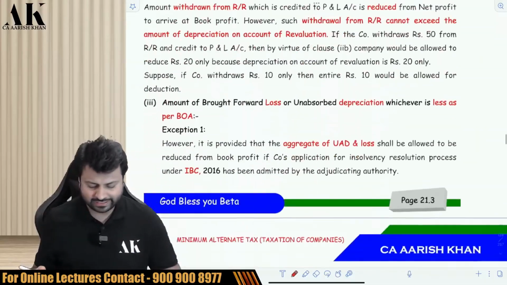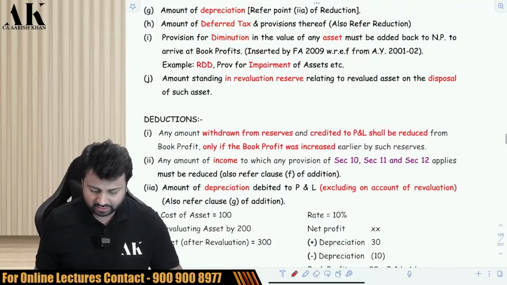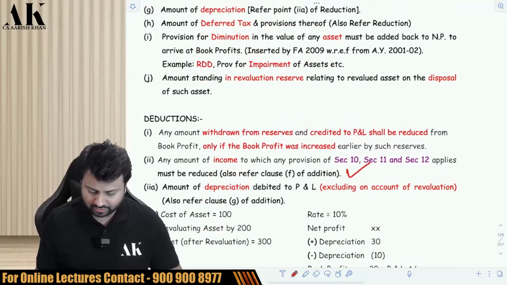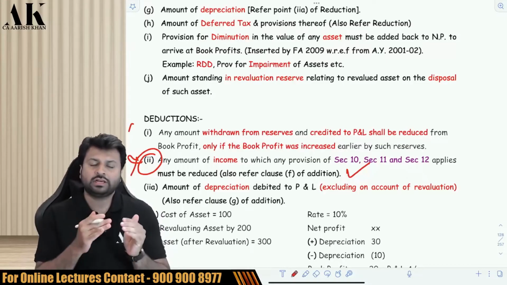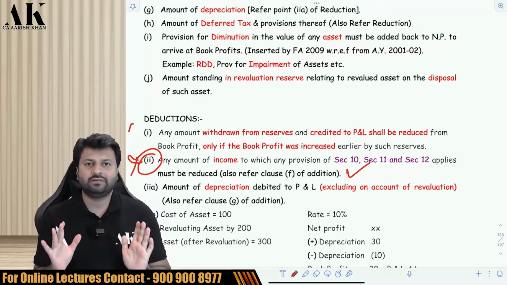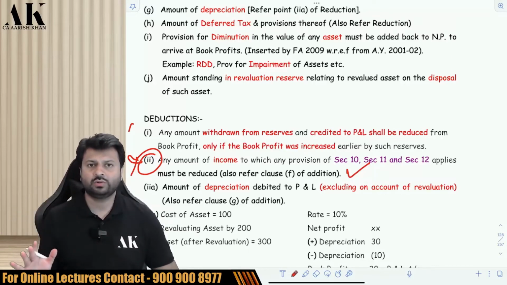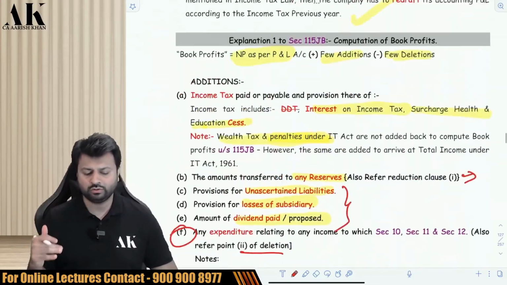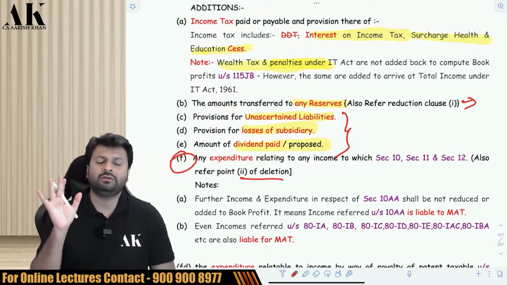Similarly, if there is any income in relation to section 10, you have to reduce it. This is the reduction part. So if there is a PNL, and on the debit side, if there is any section 10 expense, section 11 expense, section 12 expense, on the credit side, if there is any section 10 income, section 11 income, section 12 income, you have to add back the expense and you have to reduce the income. It means the section 10 income and section 10 expenditures are not liable for MAT.